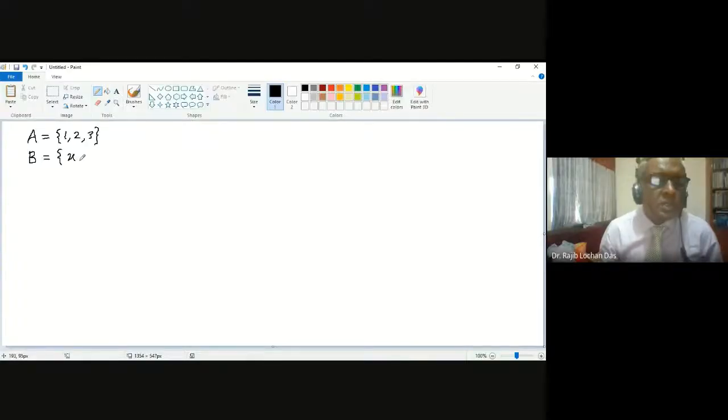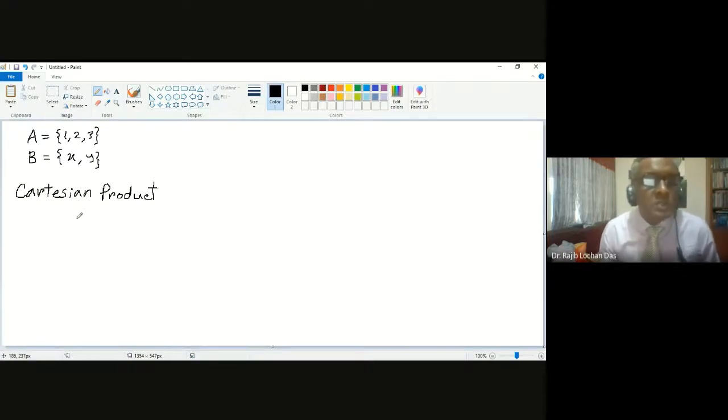Say x, y. These are the elements in B. So there is a topic which is called Cartesian product of sets. This Cartes is the same person, the name of a mathematician, the same person when we learned about the Cartesian coordinate system.